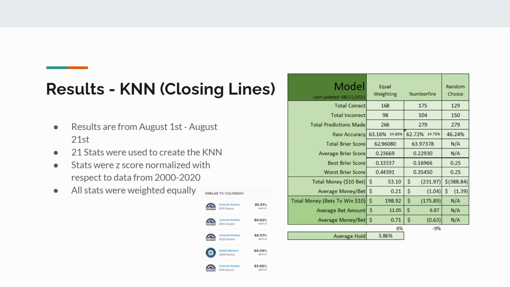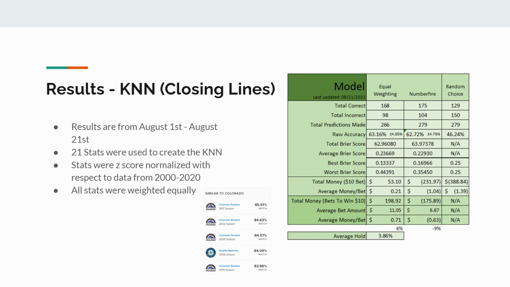And the most important thing though to see is that our average money made per bet was 71 cents as opposed to theirs, which was losing 63 cents. And so we made about 6% on our total risk, and they lost 9% on theirs. So at least over this small range, we can see that we did better than them. Now, whether that holds over the whole season, that's still to be determined. But for the results that we tracked, we saw that we did do well.